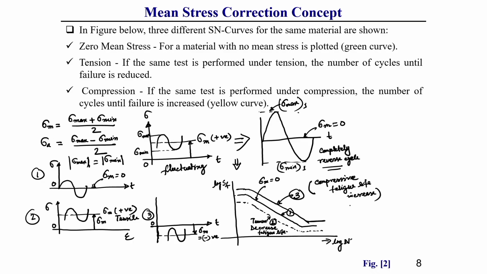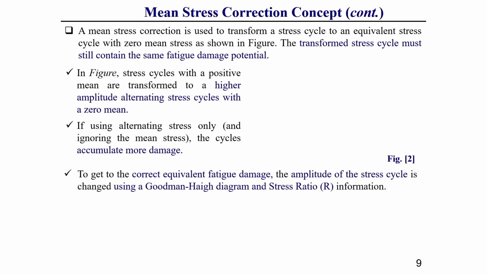So, these 3 different cases you can observe due to different mean stress levels. Next, we are going to show, if the mean stress is 0, converting this to positive mean stress and negative mean stress, how the fatigue life will be. That related thing we are now going to discuss. First of all, we should know what mean stress correction is.